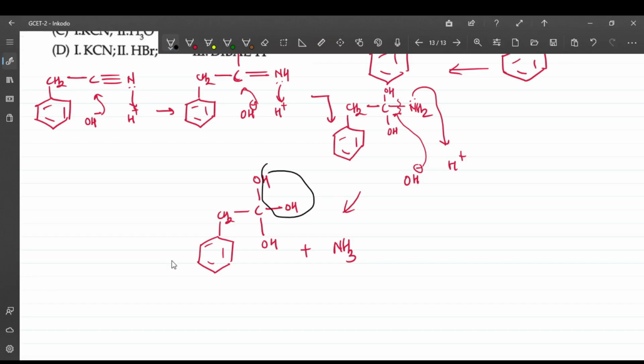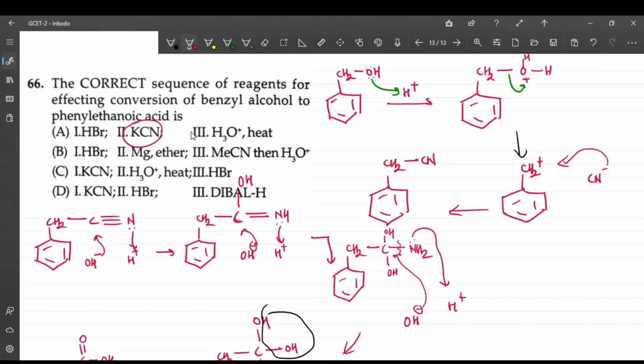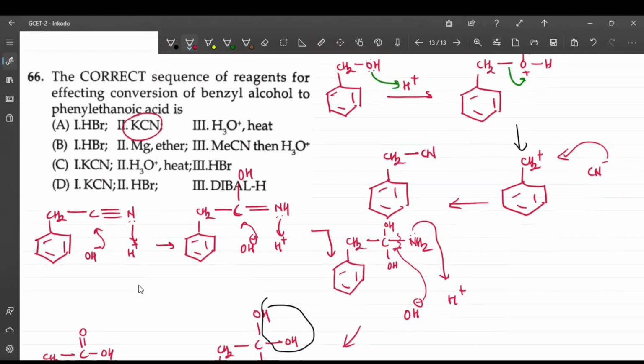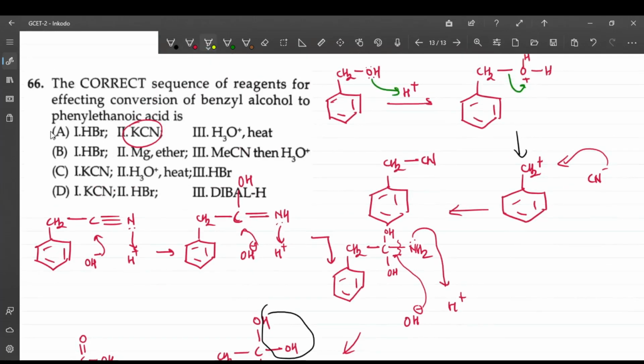So further what you get is CH2, and this will change to double bonded O and OH, plus water. This is phenyl ethanoic acid, right? So the answer is option A.